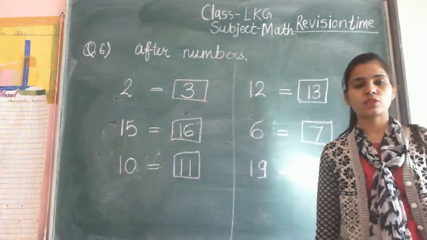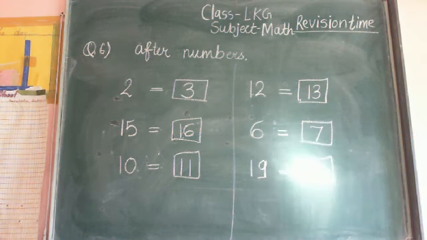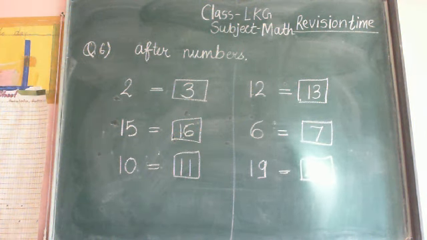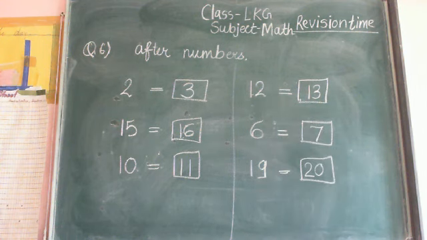Then start before number. This is question number 7. After numbers is number 6 and write question number 7 is before number.